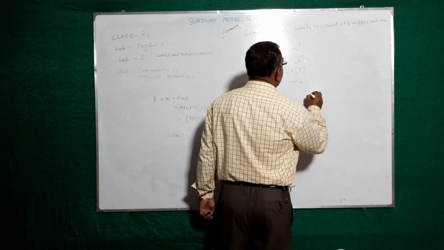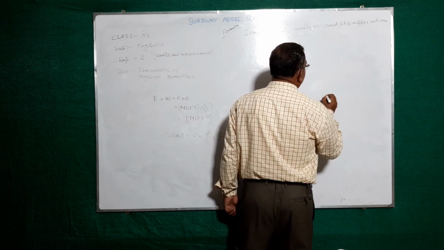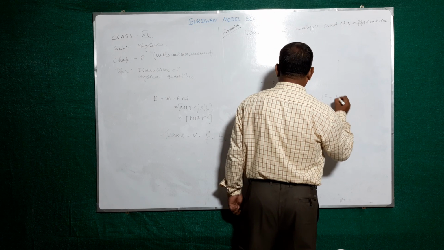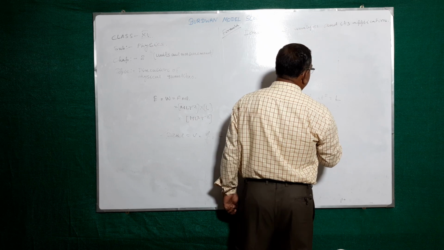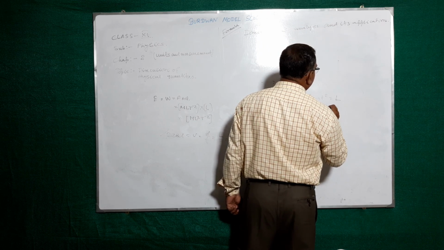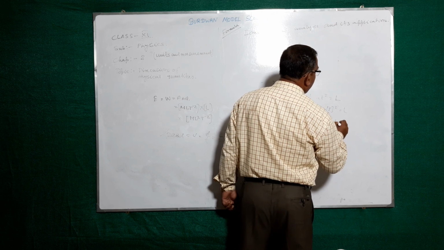Suppose you consider the next term, b t square, also the dimension is x, means L. t means time, dimension is capital T. So b equal to L T to the power minus 2.